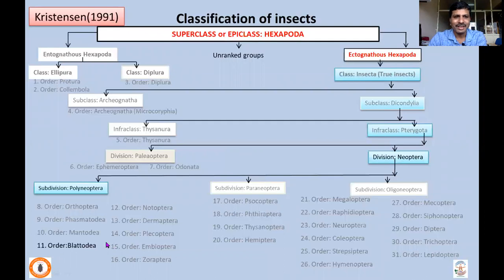So that means we completed the discussion of all the Polyneopteran orders. In this class, we discussed the Blattodea, which completes the Polyneopteran orders. We are left with the subdivision Paraneoptera and Oligoneoptera of the Neopteran division. Paraneopterans are hemimetabolous insects which have piercing and sucking type of mouth parts, whereas Oligoneopterans have varied structure and habitat, and they are very economical. So almost we completed 50% of the orders, but the remaining orders are very economically important. So keep following my lectures.